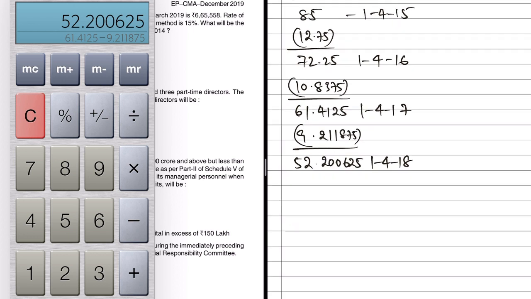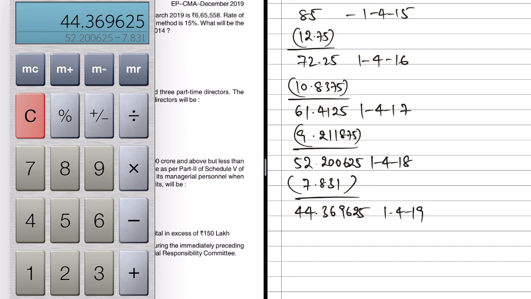Then further calculate 15% on this, which will be 7.83. I'll just write down 7.831, round it off. So now 52.200625 minus 7.831 will be 44.369625, which is WDV as on 1/4/2019.